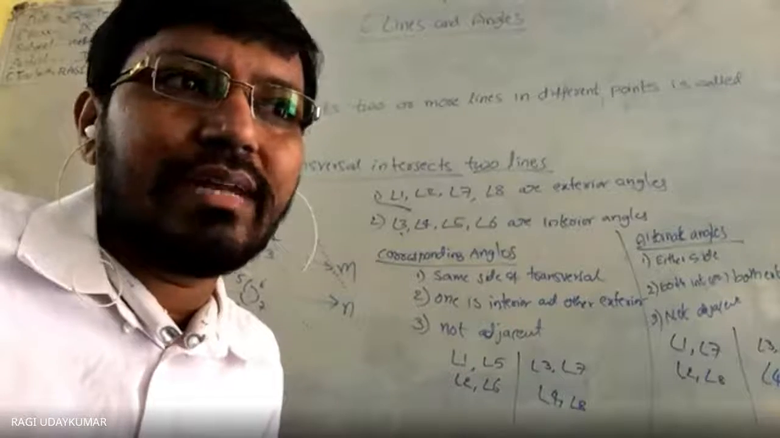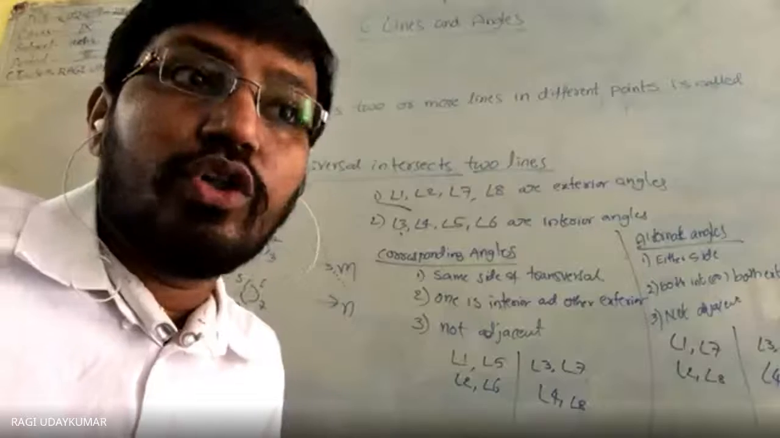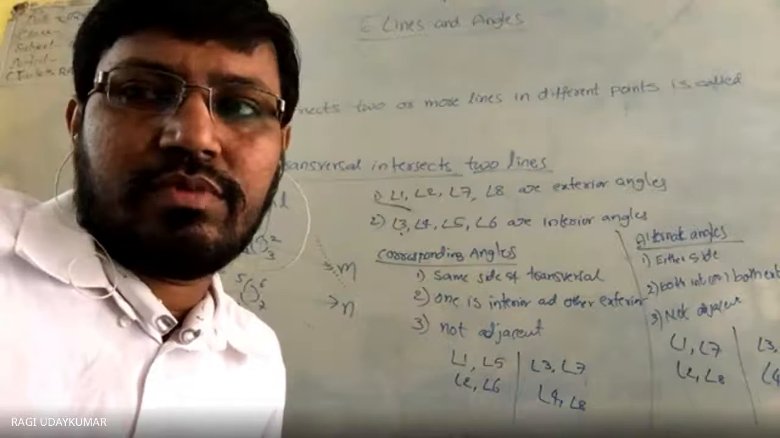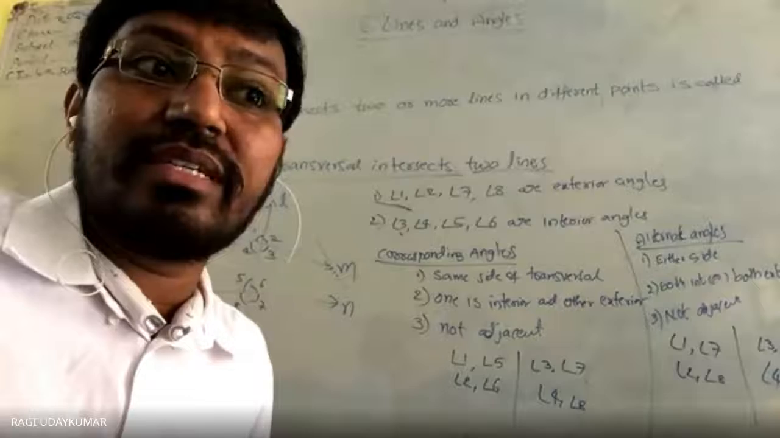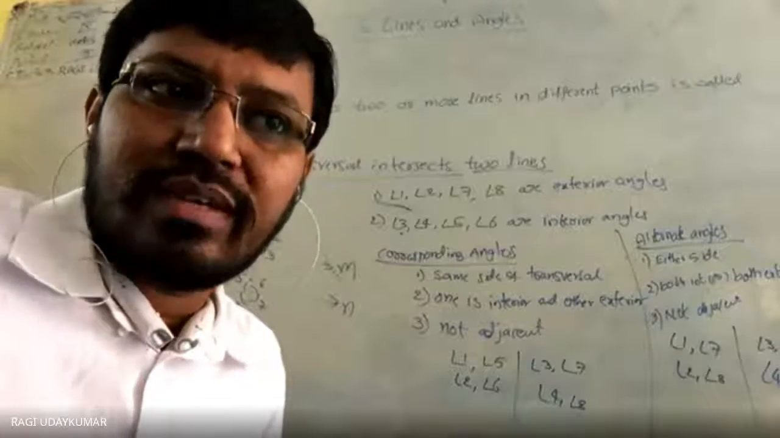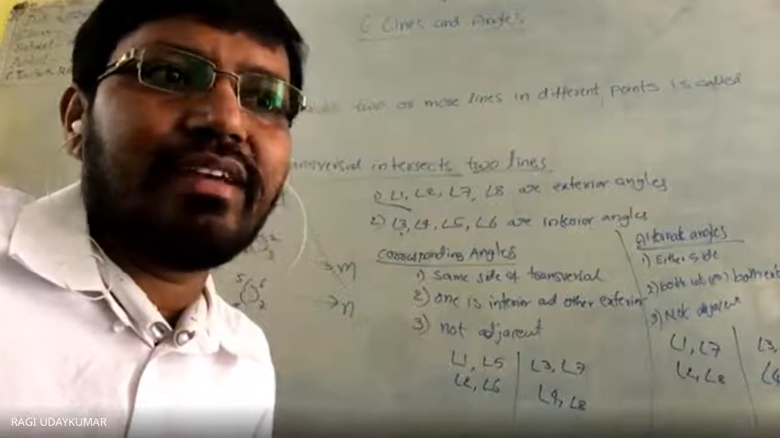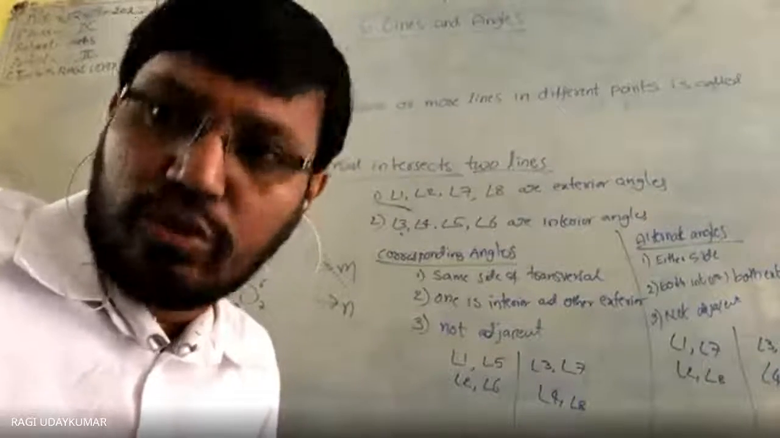Once you go through theorem 6.2 given in your textbook, you write the proof for that. Theorem 6.2 is given to you, you try the proof for that. And theorem 6.3: if a transversal intersects two lines such that a pair of alternate angles are equal, then the lines are parallel. I will show the proof, but you try at home.